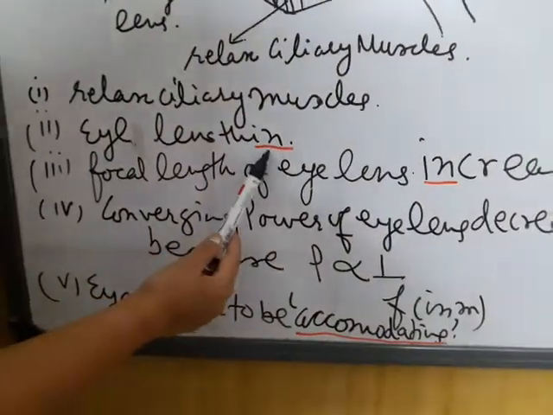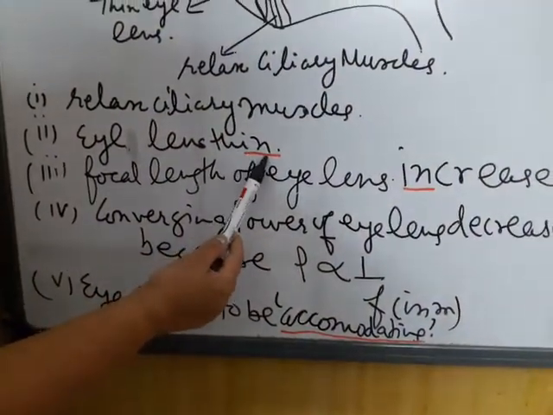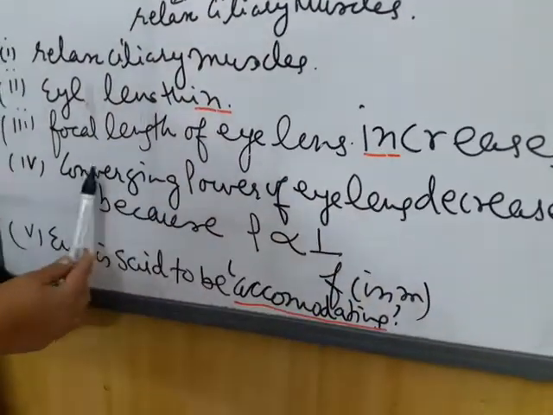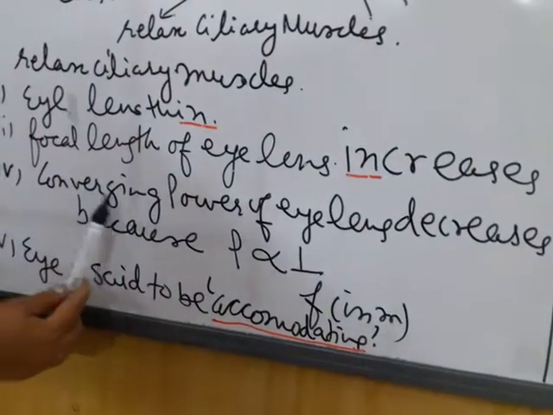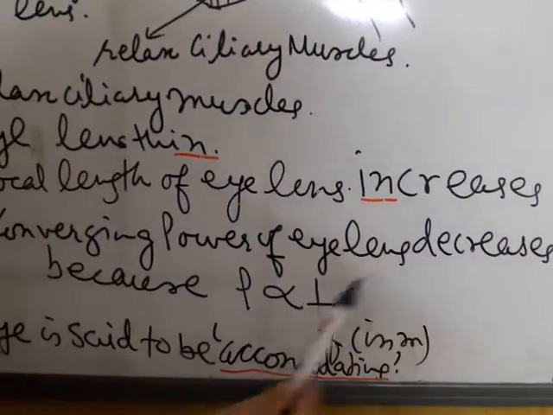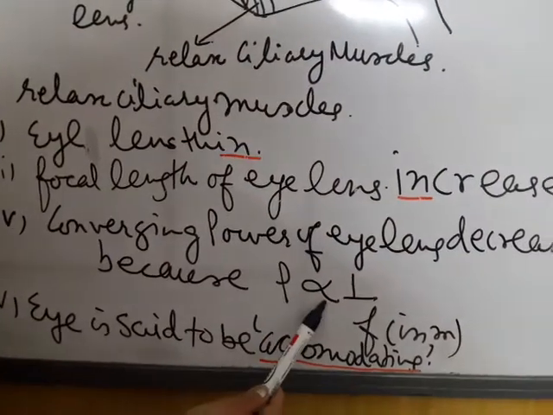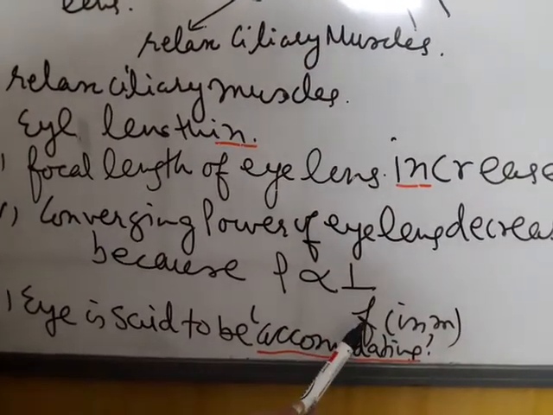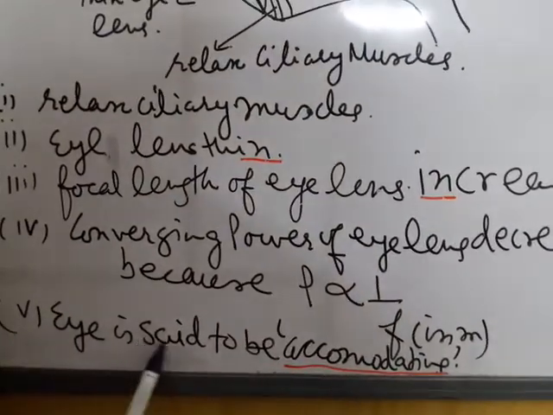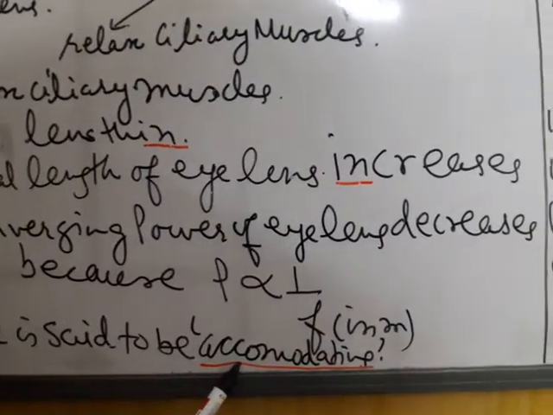Beta, take care: eye lens thin, then focal length increases. Now if focal length increases, converging power of eye decreases because P is inversely proportional to 1 upon focal length in meters, and eye is said to be accommodated.